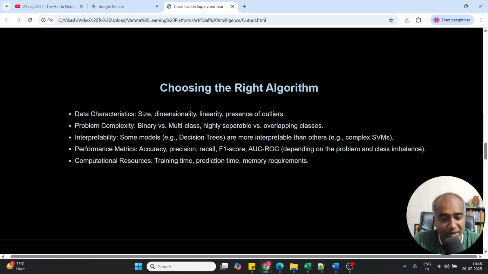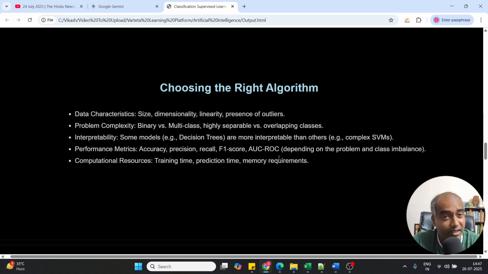Then comes the problem complexity, whether it's a binary or multi-class problem, highly separable versus overlapping classes, and interpretability. Some models like decision trees are more interpretable than others, like complex SVMs, these support vector machines. Then performance metrics: you need to find out how accurate you want it to be, what the accuracy expectation is, what the precision expectation is. All these are different words that you are able to see: accuracy, precision, F1 score. All these we are going to learn. Don't worry about these. AUC, ROC, what are these? We are going to learn about them, because we are not going to create any program.